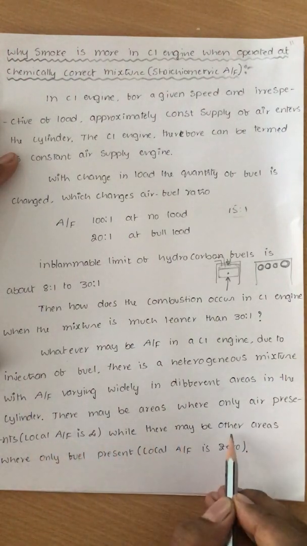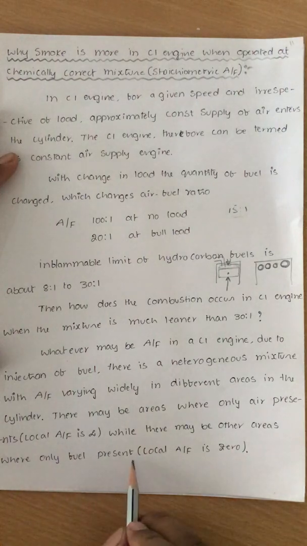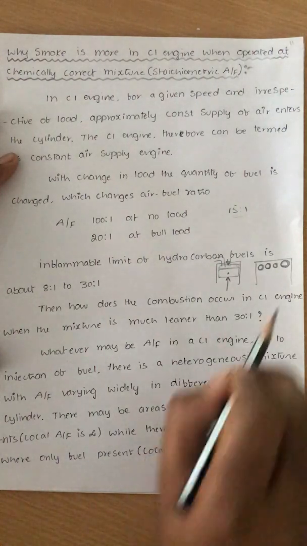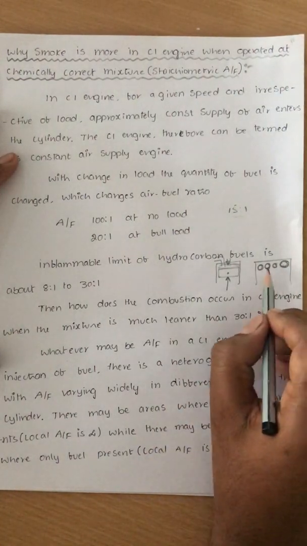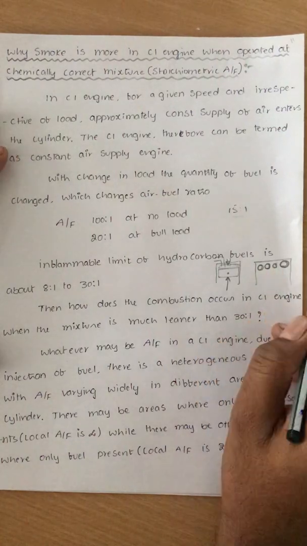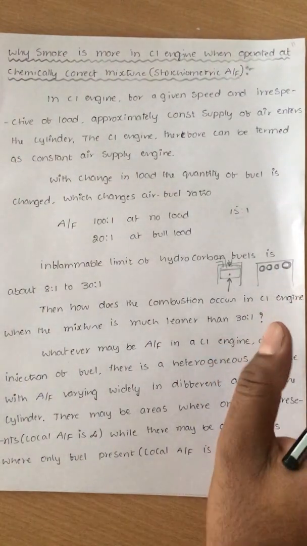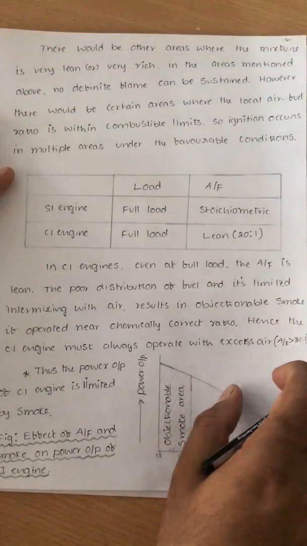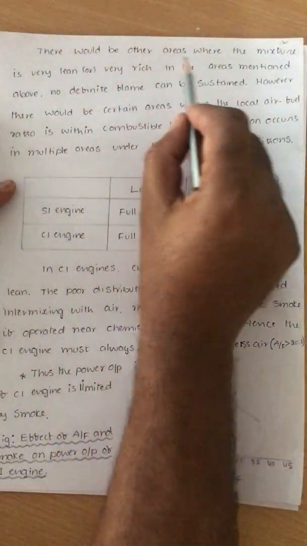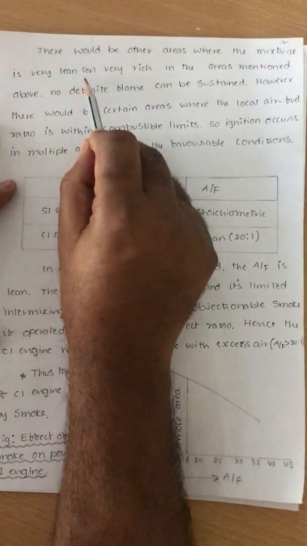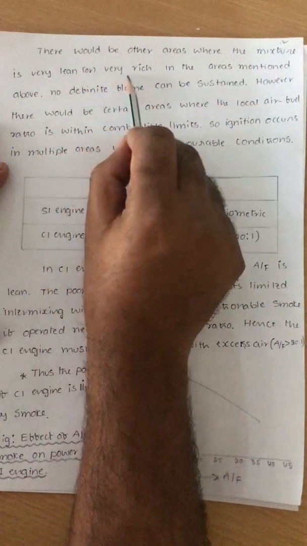There may be other areas where only fuel is present, that means the local air fuel ratio is 0. In between, there are areas with more air and less fuel, and less air and more fuel. So there would be areas where the mixture is very lean and others that are very rich.